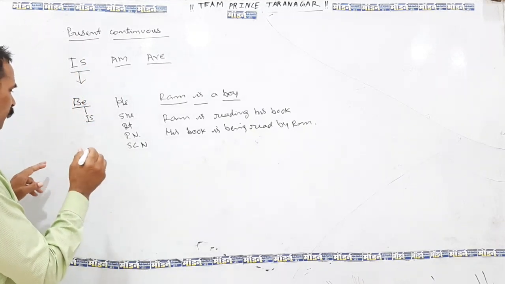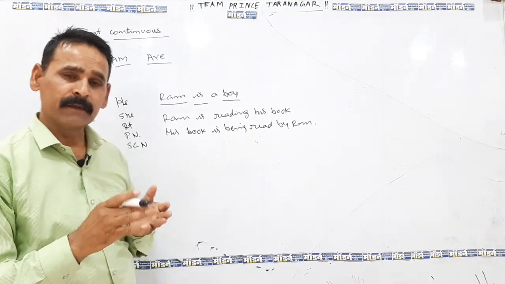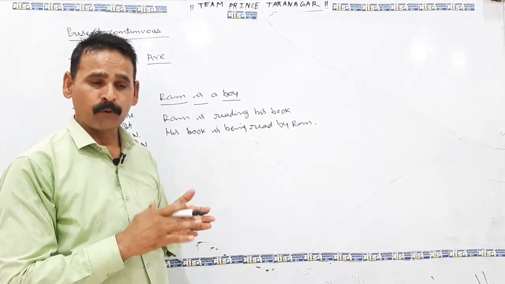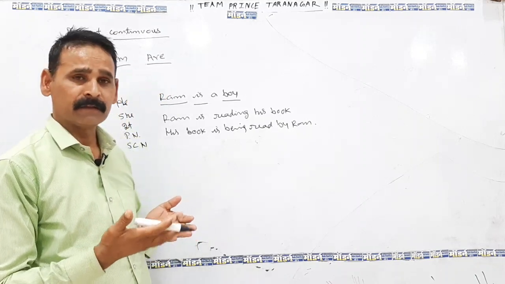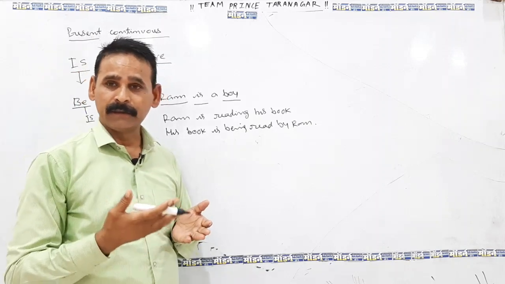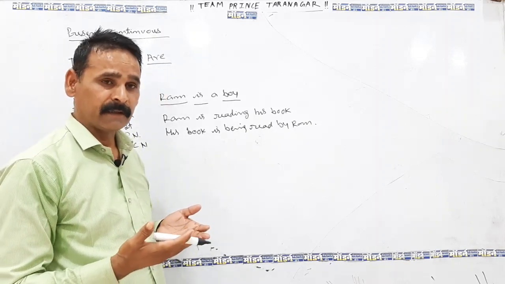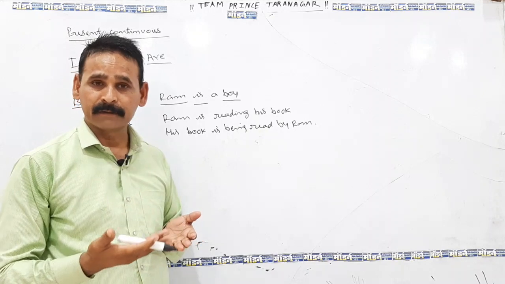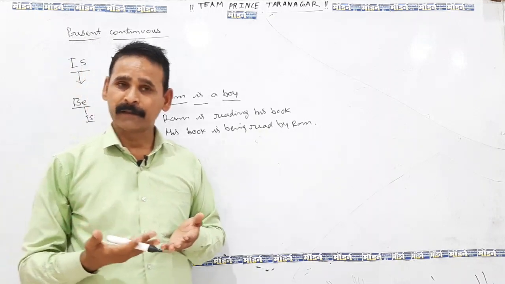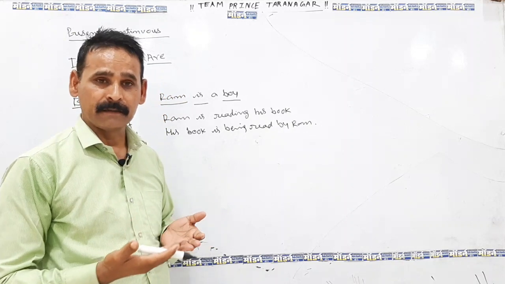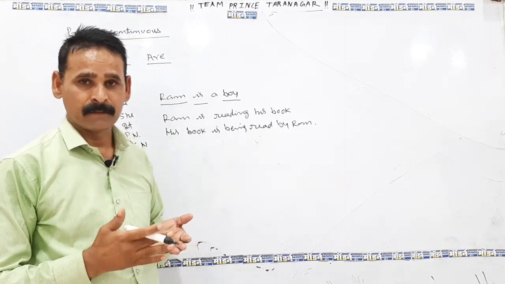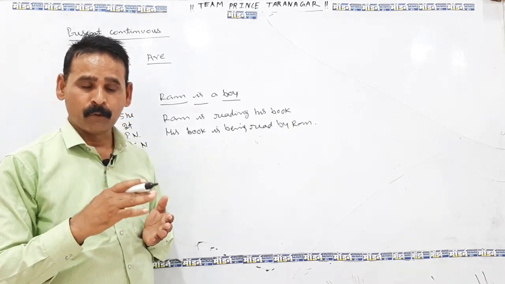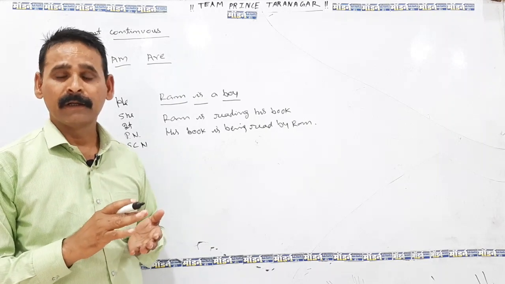What are these properties? Number one property is that it works as a linking verb to make the relationship between noun to noun, pronoun to pronoun and noun to pronoun. As I say, he is a doctor, she is a doctor, she is a nurse. And second, it is used as a momentary form. I am reading, I am working, I am running, you are running, you are laughing, you are playing cricket, students are playing cricket, students are crying. So these are momentary form, and more than it can be used also in a passive form.